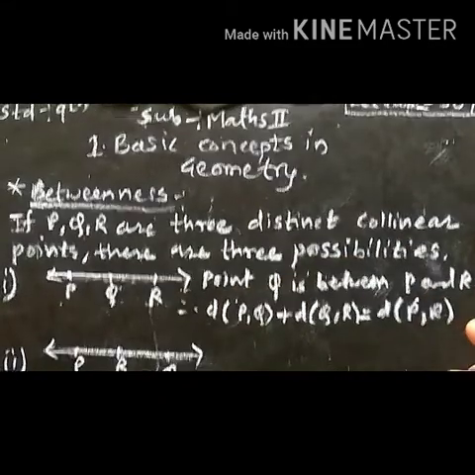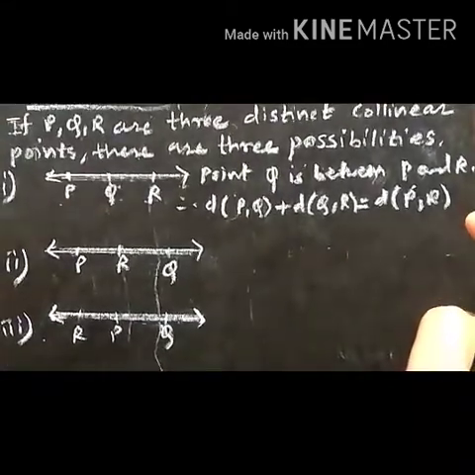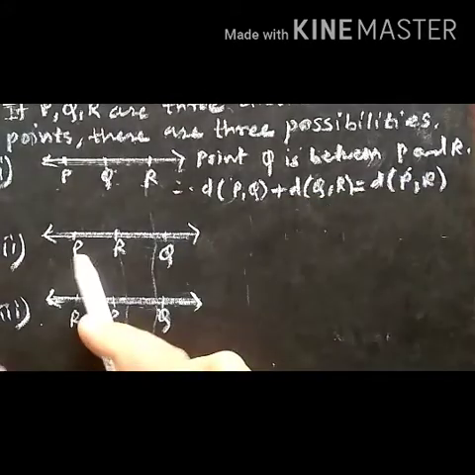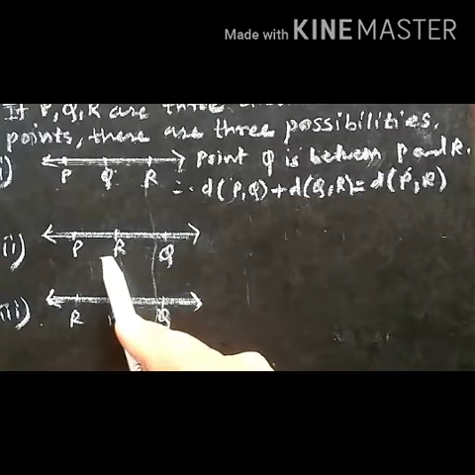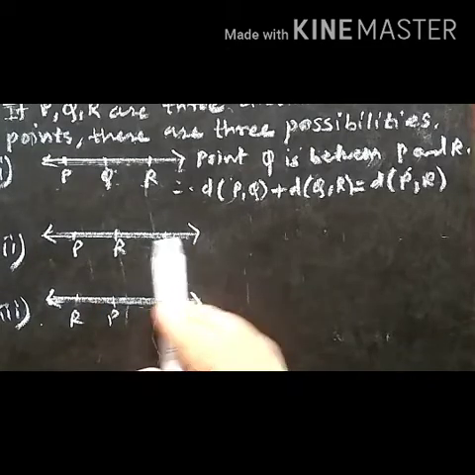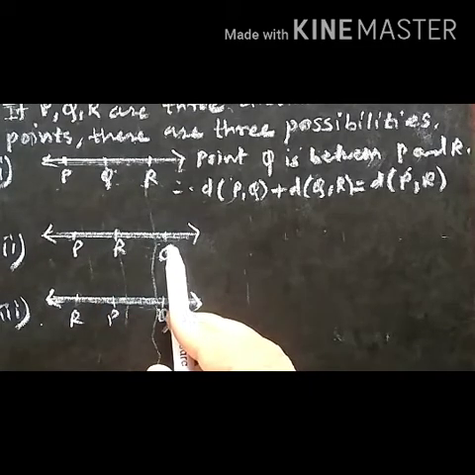Now let us see the second possibility. Here P, R, Q are three distinct collinear points. They lie on the same line or in a straight line.